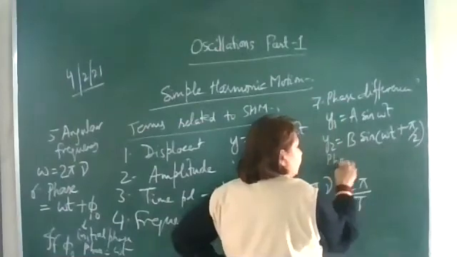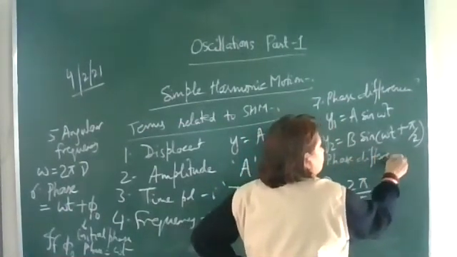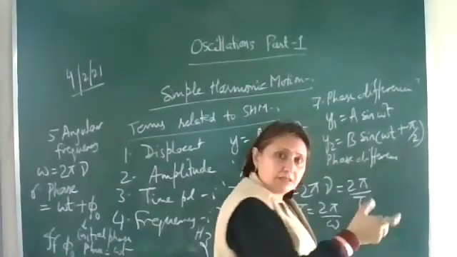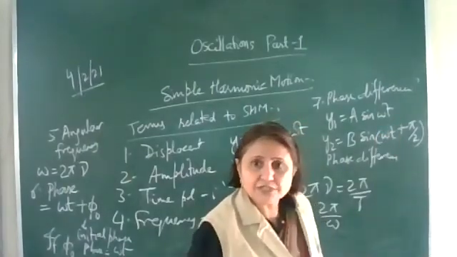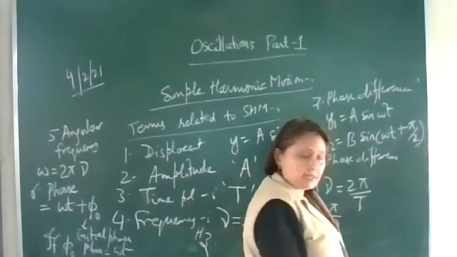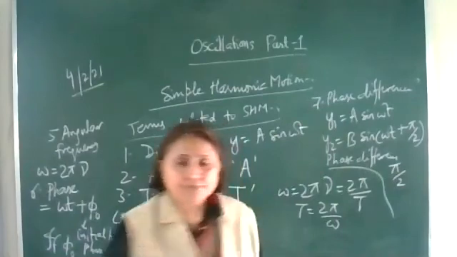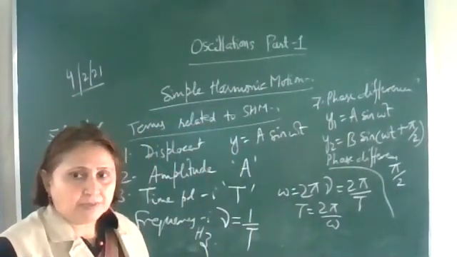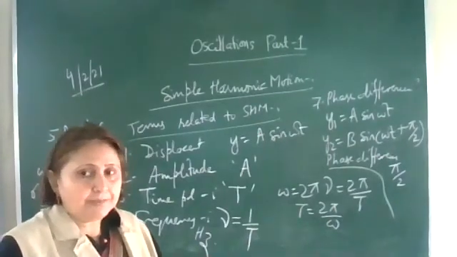So what is the phase difference between the two particles? This is the phase of the first particle, this is the phase of the second particle. Subtract these two phases and you will get the phase difference. Omega t plus pi by 2 minus omega t gives pi by 2. So the phase difference here is pi by 2. Phase difference means lack of harmony of two vibrating particles.